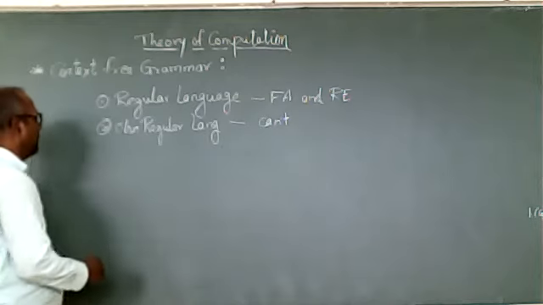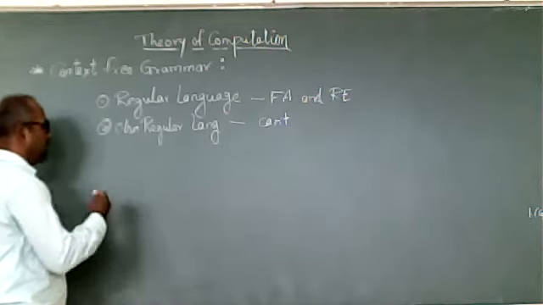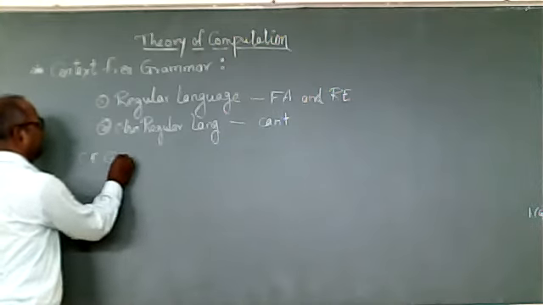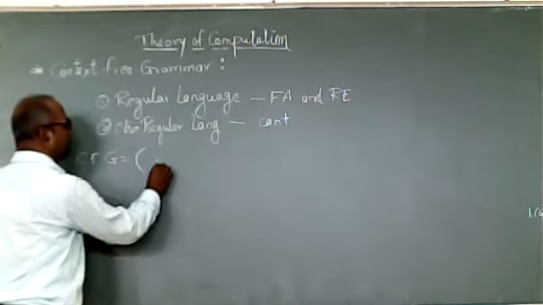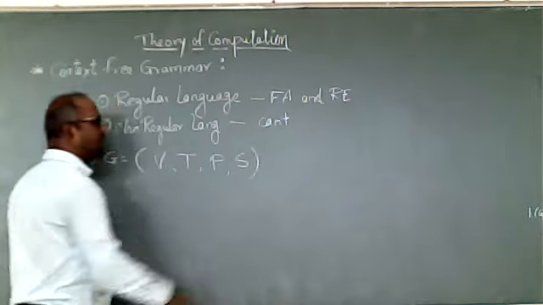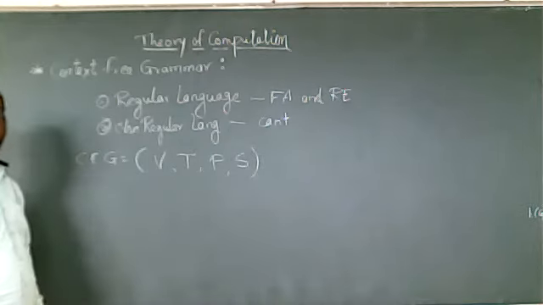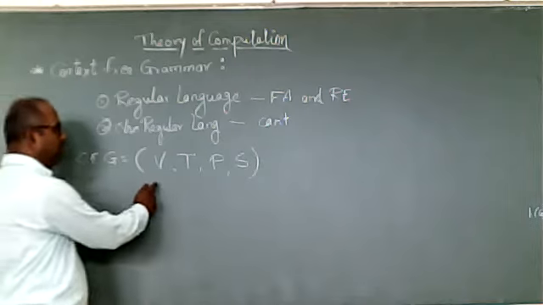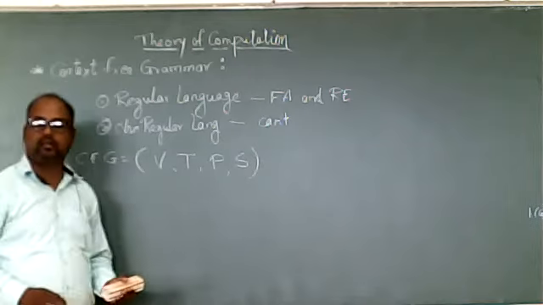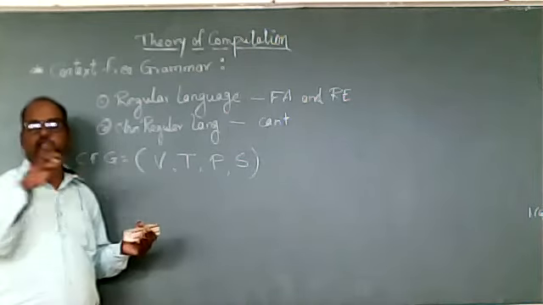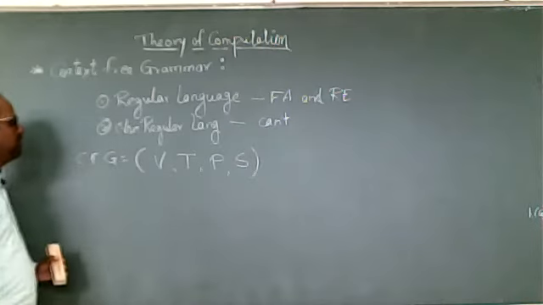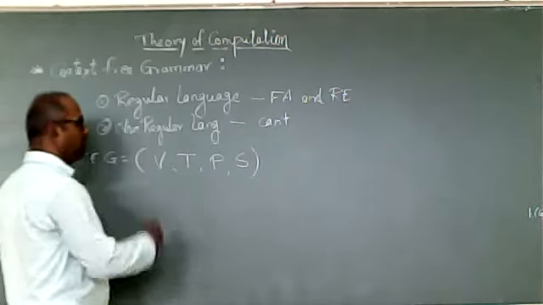Now in this context-free grammar, we have the rules, the grammar in the form of equations. This CFG we can represent with the help of a four-tuple: V, T, P, S. As in finite automata we have the states, the transitions, and the alphabets, in the same way in the CFG, context-free grammar, we have four terminologies.